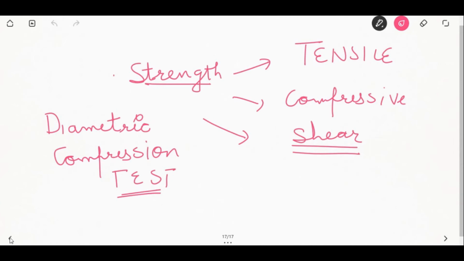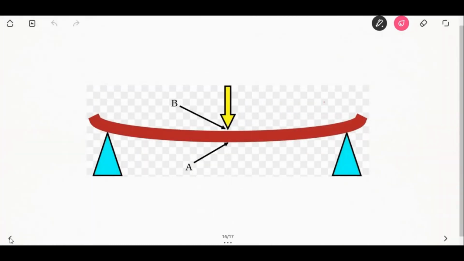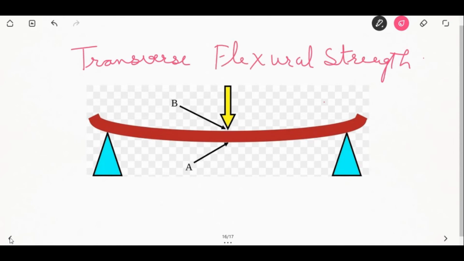Another important term is transverse or flexural strength. Transverse strength or modulus of rupture is obtained when a load is applied in the middle portion, with the beam supported at each end. This test is known as the 3-point bending test.